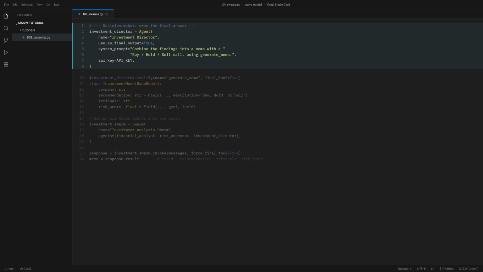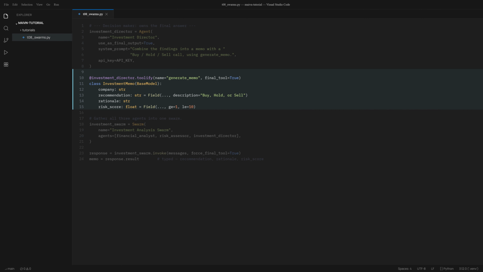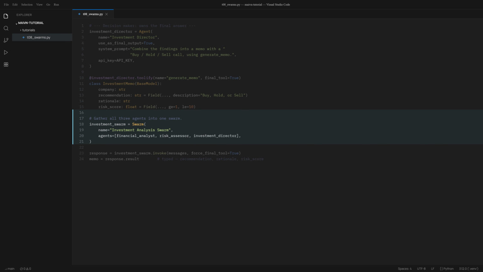Now, the decision maker. The investment director is marked "Use as final output," and its generate memo is a final tool that returns a structured investment memo: a recommendation, a rationale, and a risk score. That pairing, use as final output on the agent, final tool on its tool, is what makes the director own the answer. Then we gather all 3 agents into a swarm and invoke it once. We pass force final tool, so the run ends on that memo.